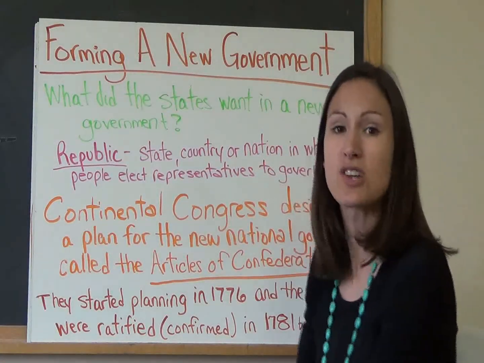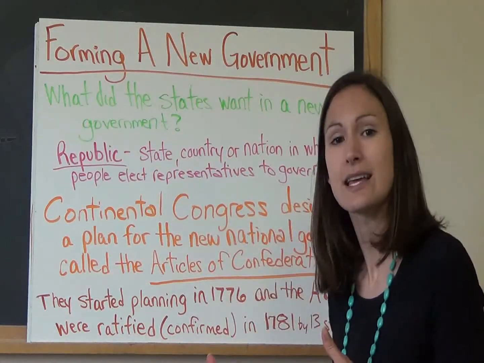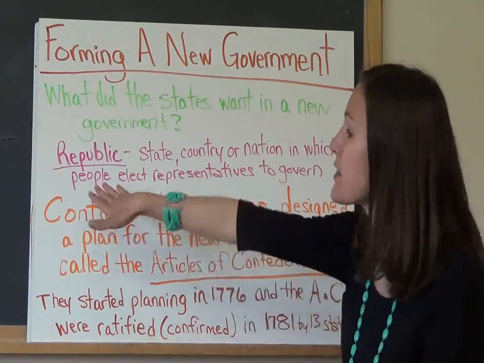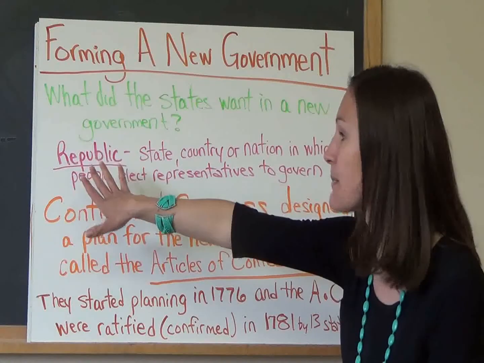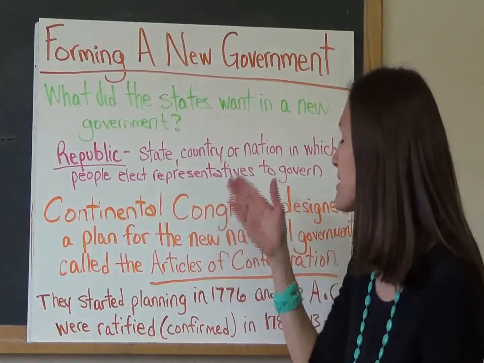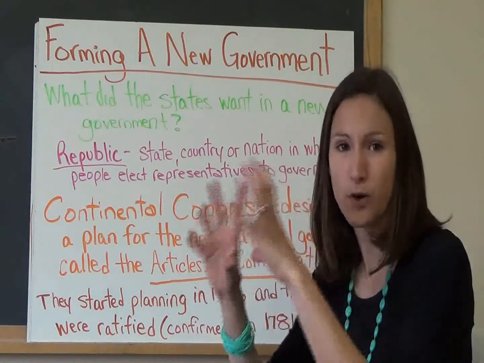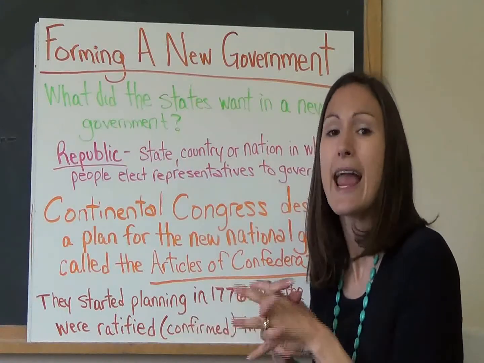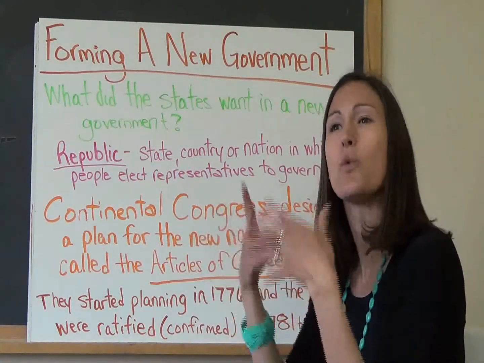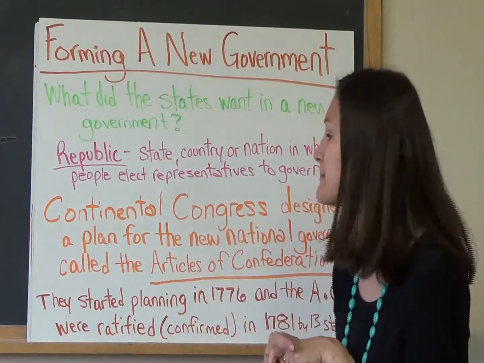So the Revolutionary War is taking place and the representatives, the delegates, are forming their own government. They decide that they want a republic. Now, a republic is a state, country, or a nation in which people elect representatives to govern. The states form their own governments as well, and when creating a federal government, they look at the states to see, what do they do, and, how should we form this national government.